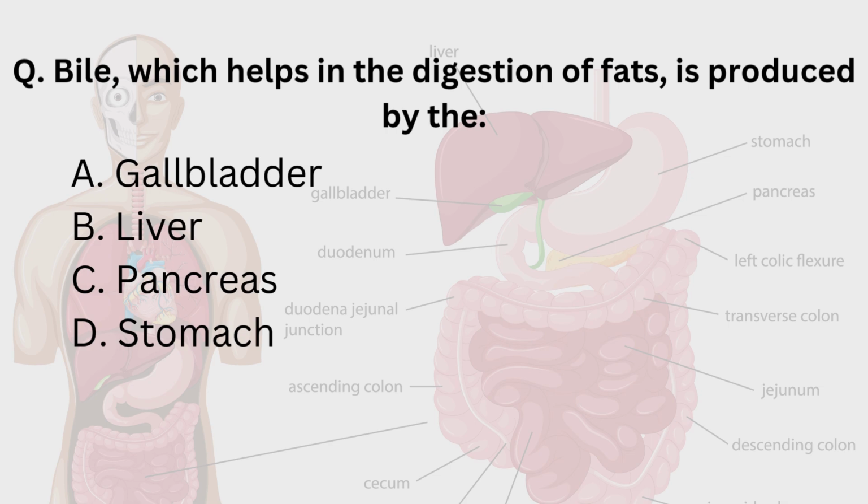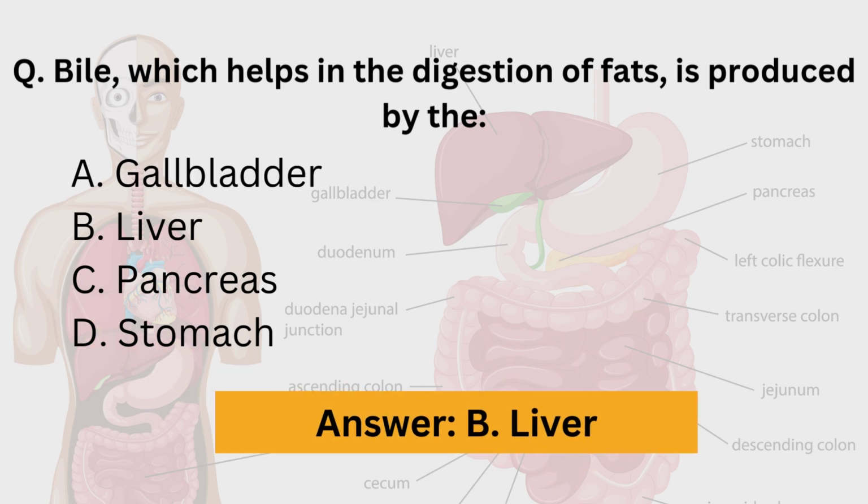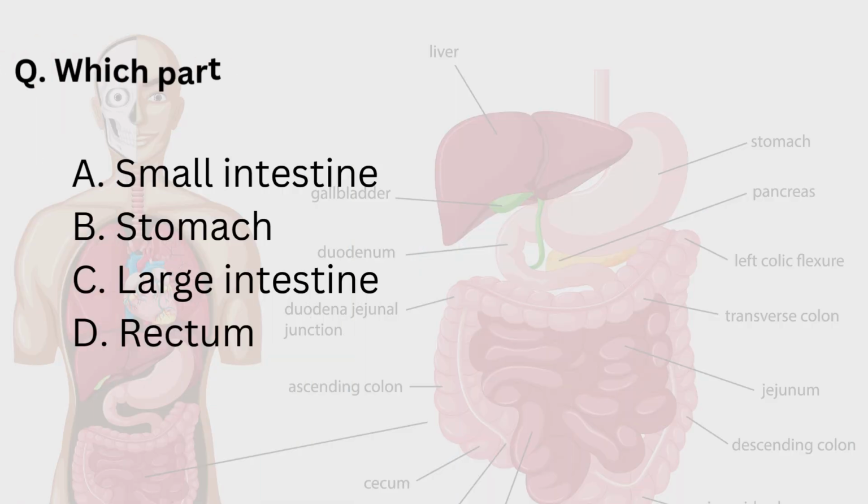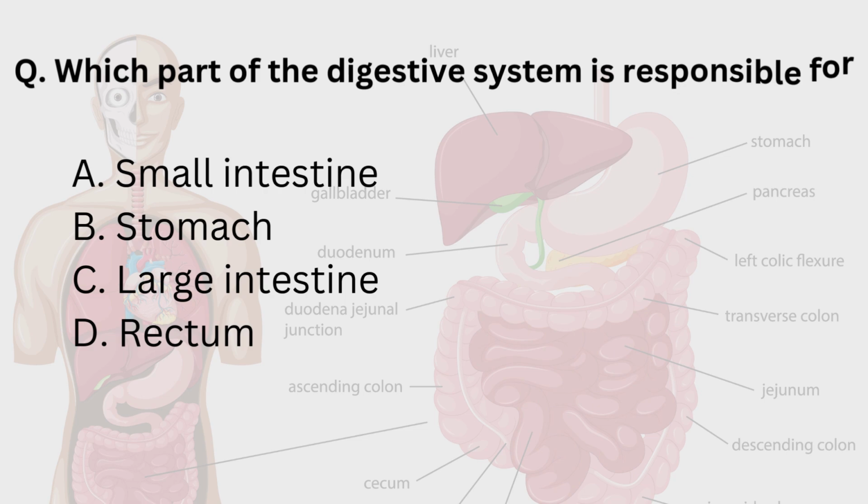Then pancreas produces enzymes that help in digestion but not bile. Then stomach produces gastric acid and enzymes for protein digestion. Here gallbladder stores the bile and liver produces the bile. Hence the correct answer is B, that is liver. Liver is responsible for producing bile. Next question is, which part of the digestive system is responsible for water absorption?